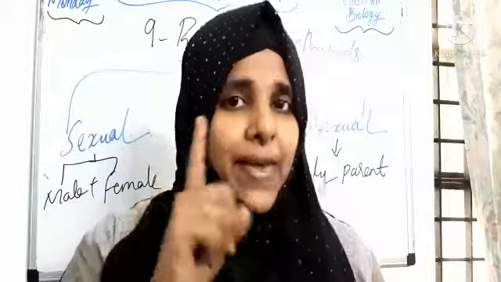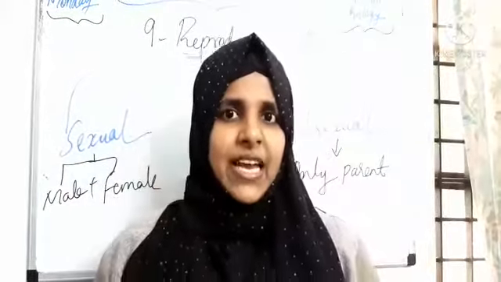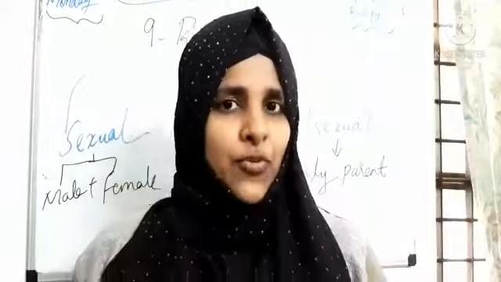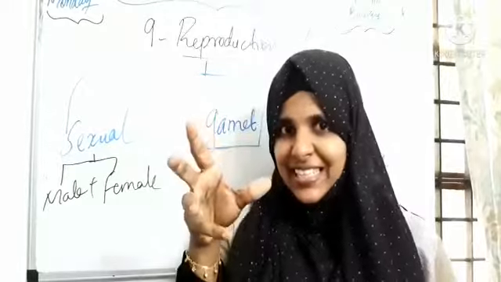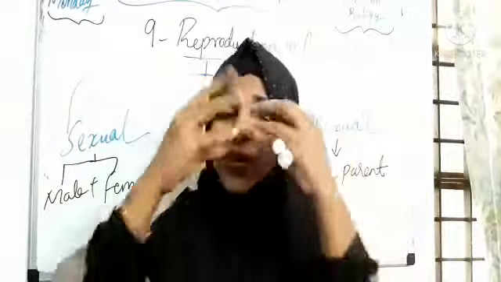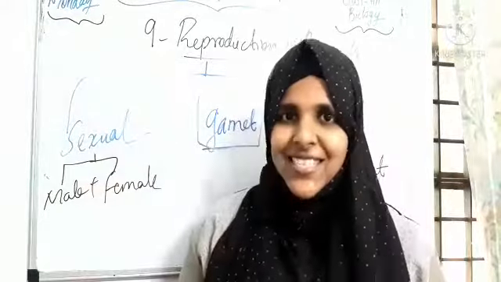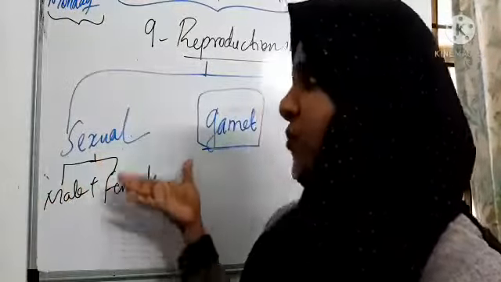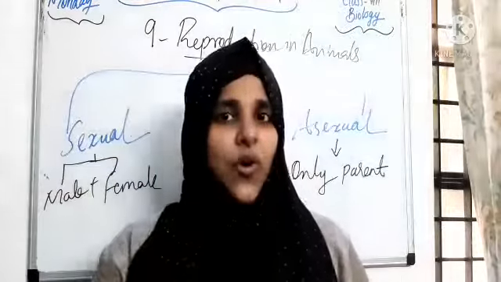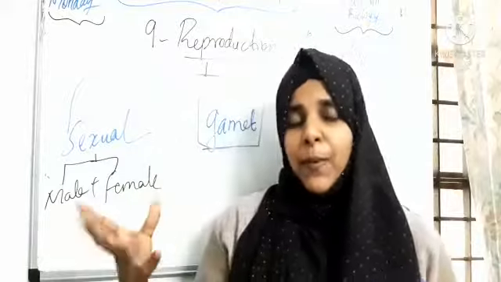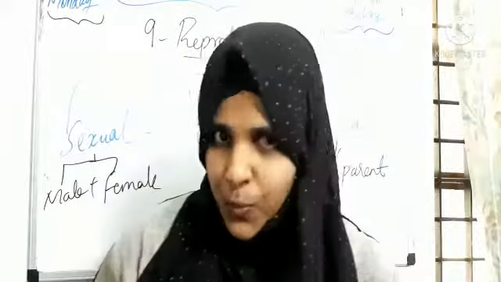So what is the male gamete of a plant, children? That is pollen grains, right? And what is the female gamete of a plant? That is the egg, right? And pollen grains and egg fuse together to form a new offspring. Like that, the male gamete and female gamete of an animal fuse together to form a zygote, and that zygote develops to form a new offspring.